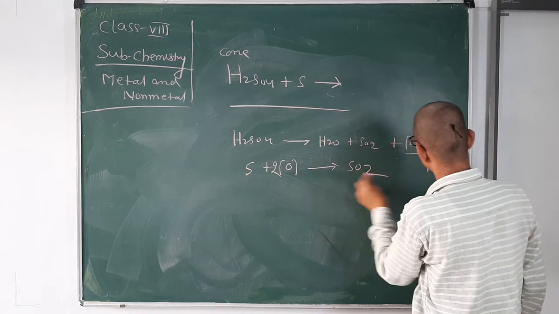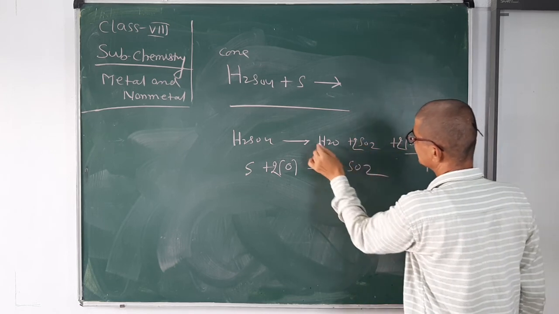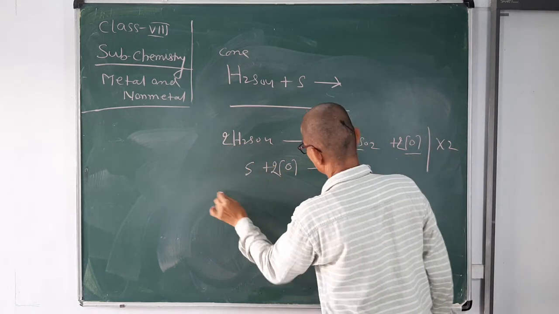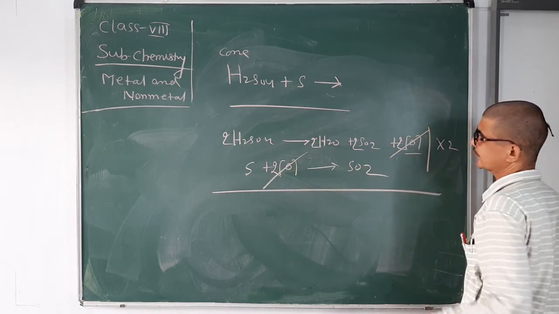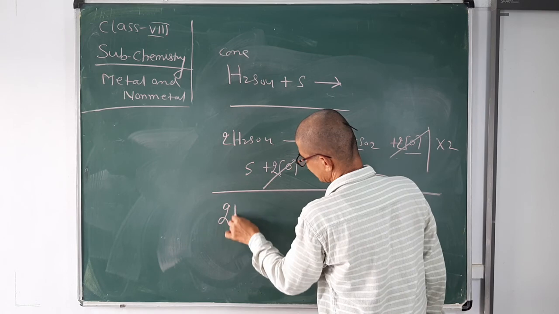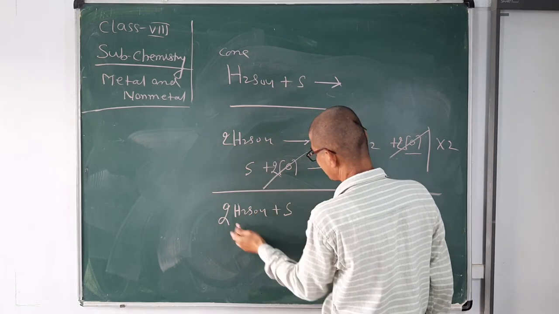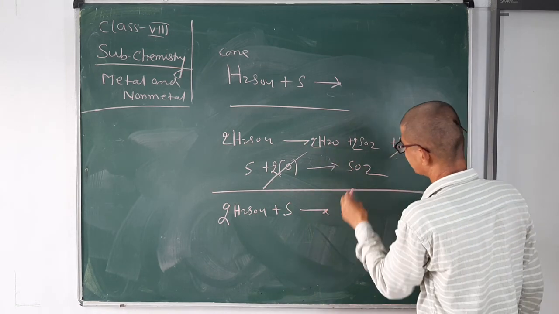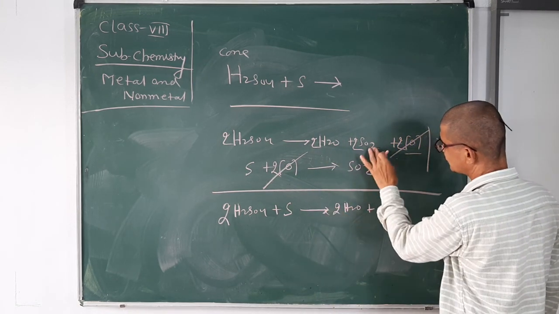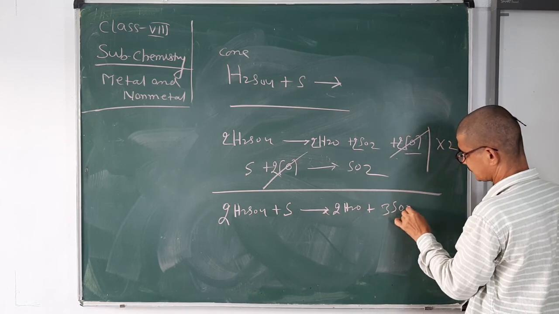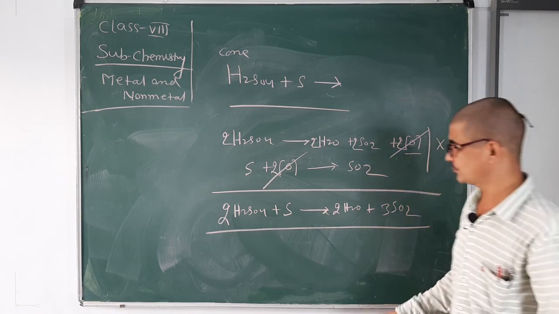Nascent comes from here, so multiply by 2, 2, 2, 2 and 2. Overall reaction, left side, right side, nascent oxygen will be cancelled. Twice H2SO4 and sulfur on the reactant side, then after the arrow, the product side: 2H2O plus 3SO2. So this is the reaction and it is balanced also.